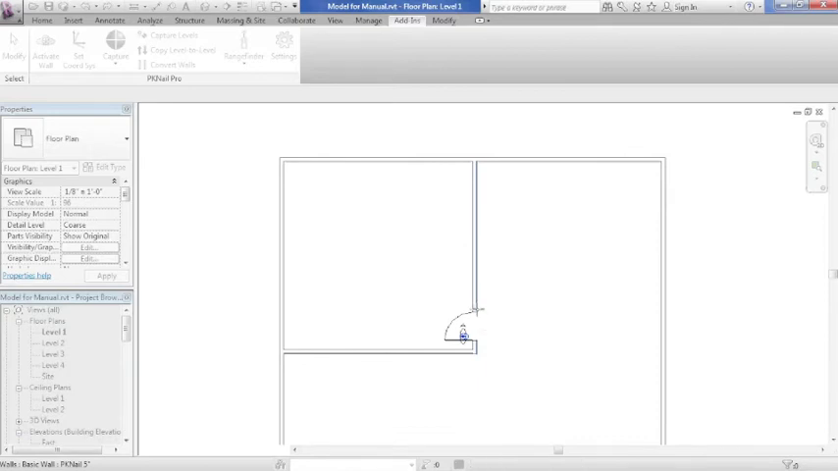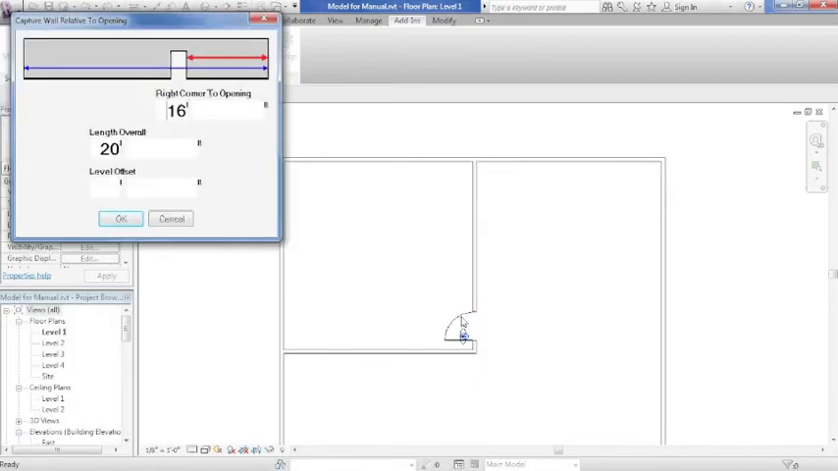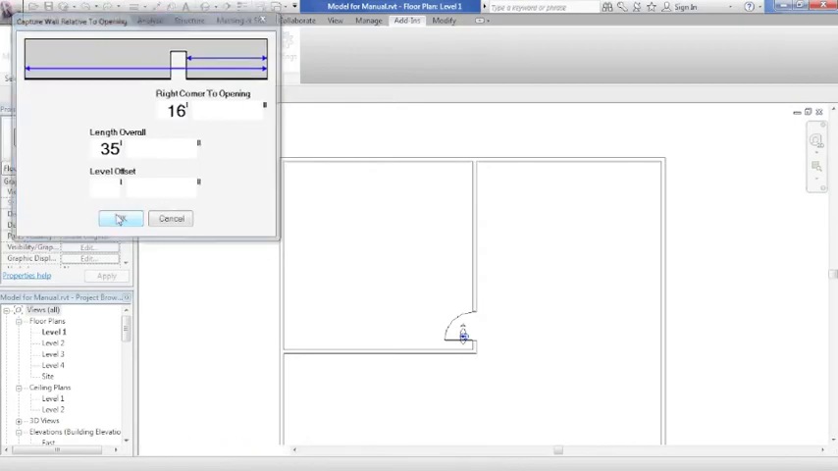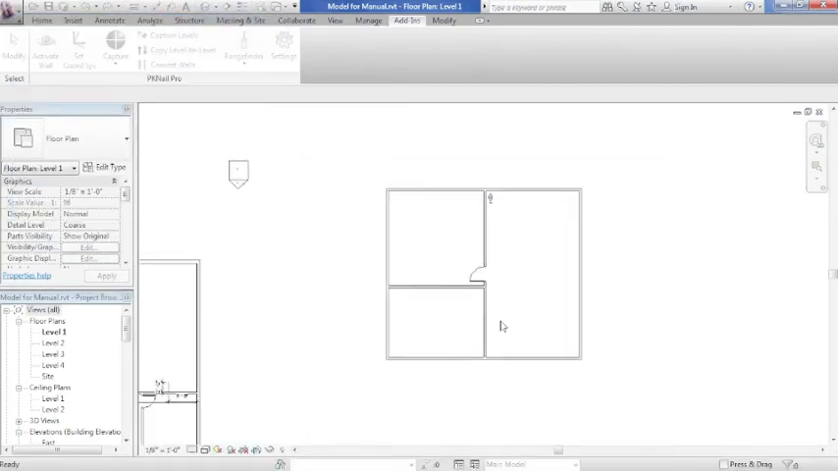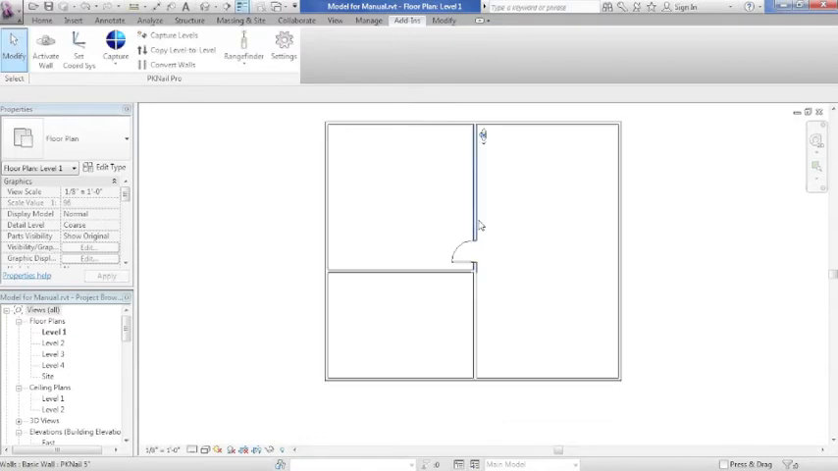So I'll select on this side of the jamb, select the door, and you'll notice it says 16 feet from here to here. And then 20 feet is the overall length, because the last measured known distance from this to this is 20 feet. But we're going to say it goes the entire length of the building. It's 35 feet. Hit OK. Now we're on the opposite wall, and we're ready to build.